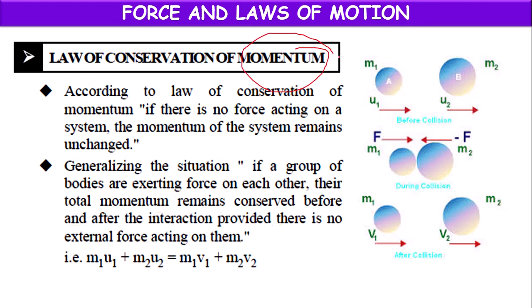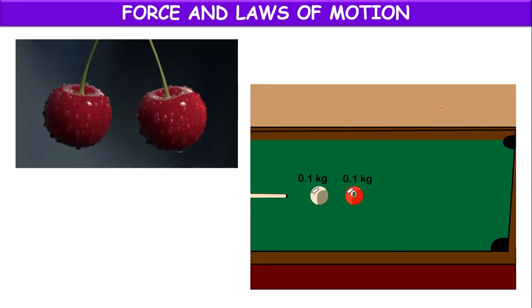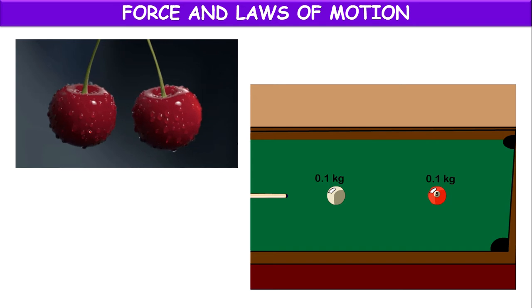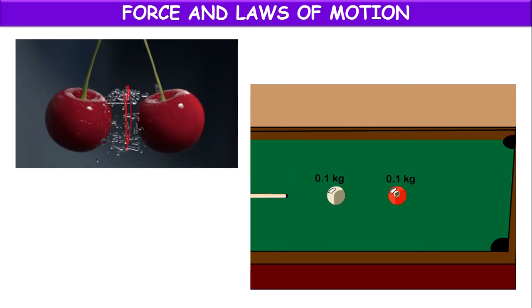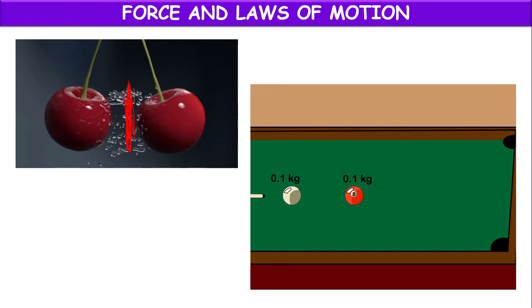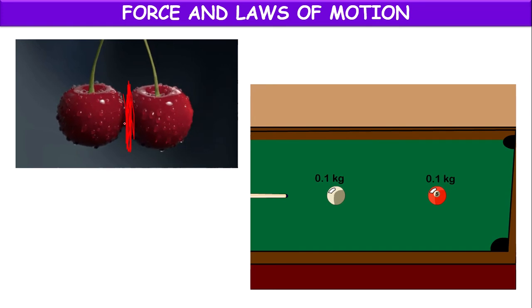Means total momentum is neither destroyed nor created, but whatever total momentum is there in the absence of external force will be conserved, or will remain unchanged. Or here, if you see, the two apples are coming and hitting. When they hit each other, at that time only force will act. After that, there will be no force acting on them. They will be moving with different velocities.